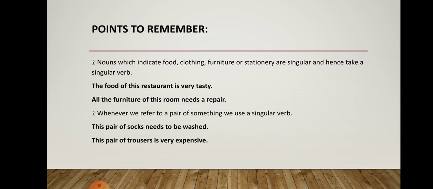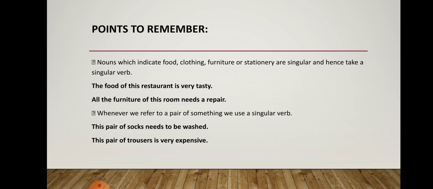We never say the foods of this restaurant are very tasty. All the furniture of this room needs a repair. Be it sofa, be it divan bed, be it chairs, be it table, these all will be considered furniture, that is a singular noun. So with this singular noun, we will use a singular verb. All the furniture of this room needs a repair.